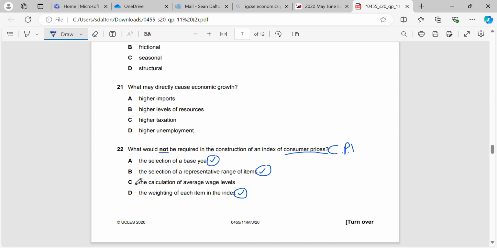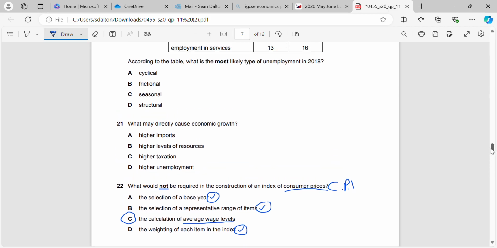But we don't need the average wage levels in order to calculate it. We do need how much they're spending on food, entertainment, etc., but we don't need their income to calculate inflation, because that will distort the values for the whole economy.